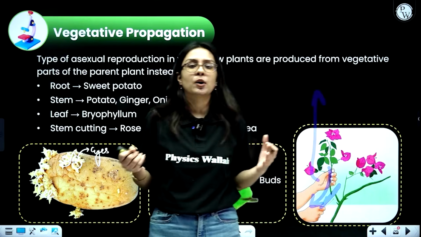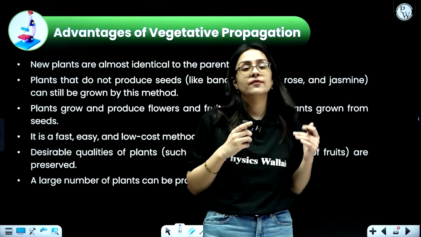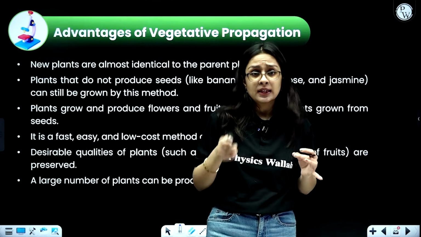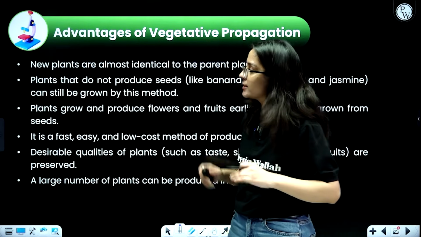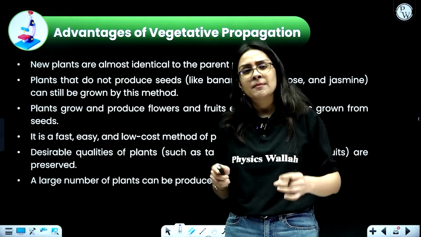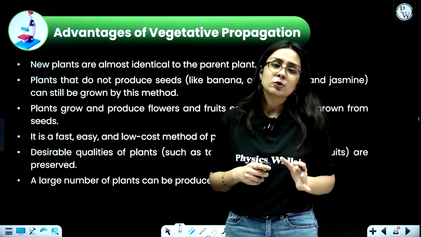But now why is it so important? What is the advantage of having vegetative reproduction? There can be many asked in the format of a 3-mark question or 2-mark question. So please remember, there are certain points I have jotted down so that if you can remember any 3 of them, you will be able to secure the marks.